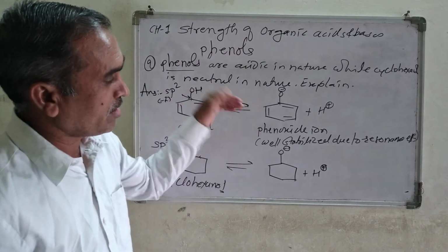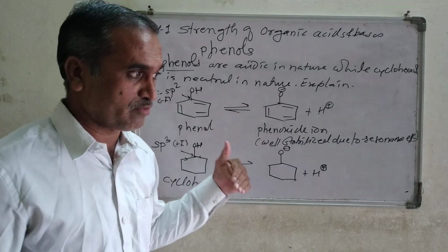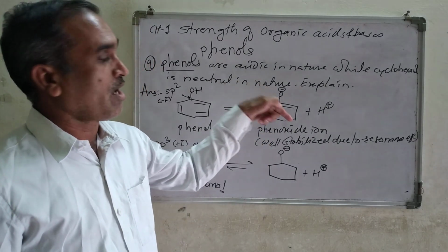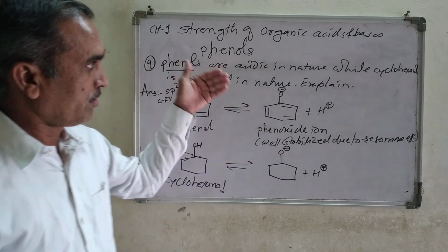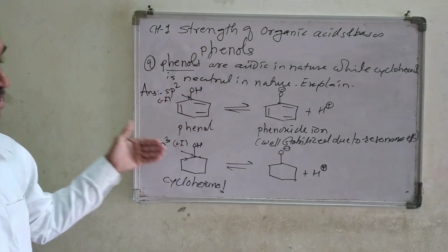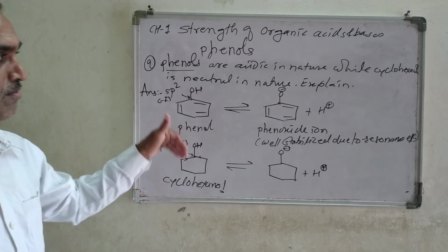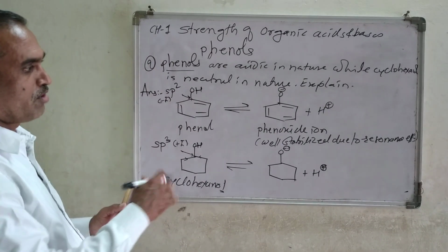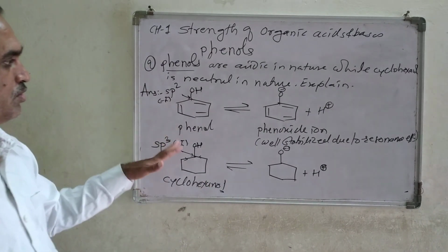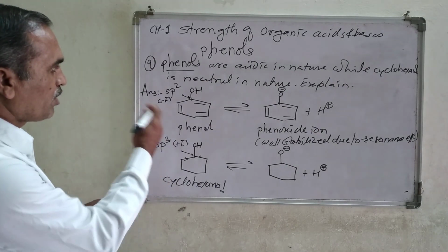And for the phenoxide ion, just now we have seen in the previous application that we get 5 resonating structures, how to draw them. So how is the phenoxide ion stabilized?